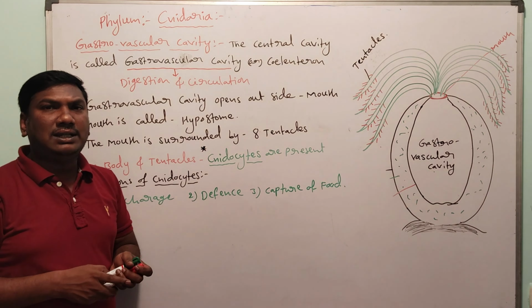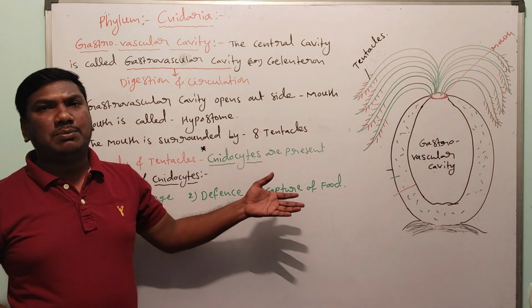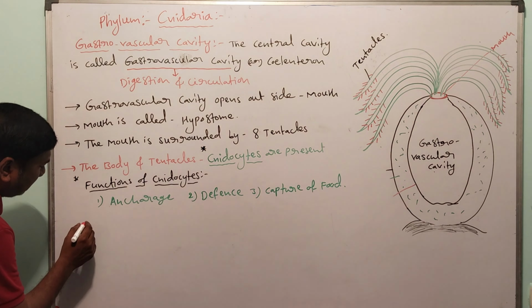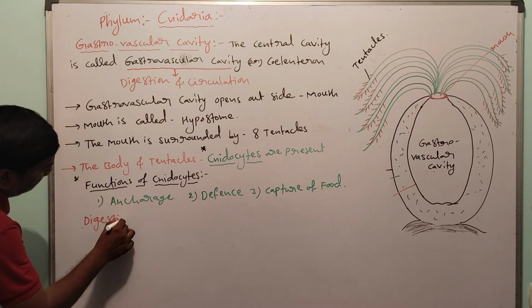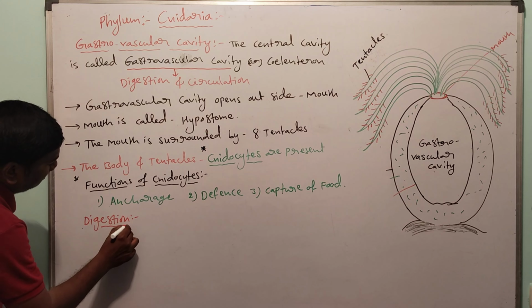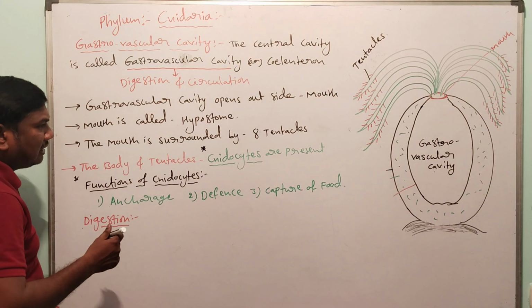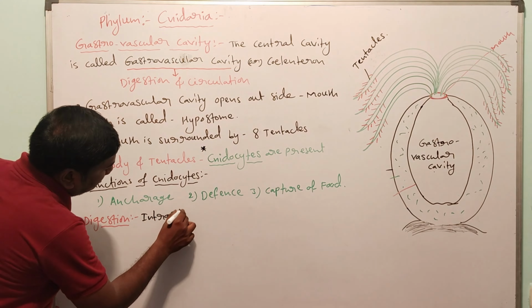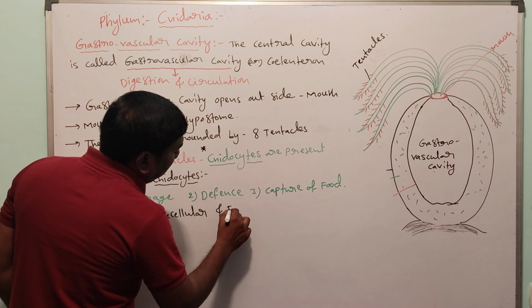So the functions of cnidocytes are anchorage, defense and capture of food. Next, digestion. There are two types of digestion, intracellular and extracellular.